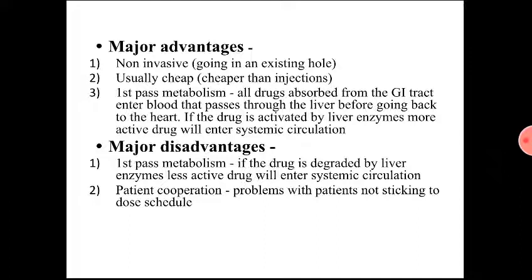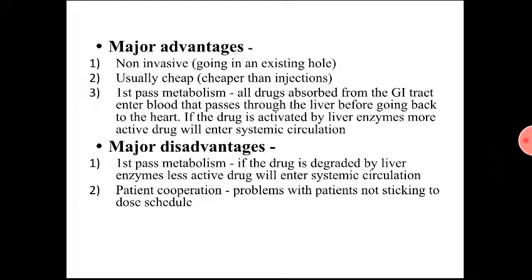First pass metabolism. I will give you the example of prodrugs. The prodrugs are being activated due to first pass metabolism. So for prodrugs, the oral route of administration is the most favored one, and these are the three major advantages. Now we'll talk about the disadvantages.